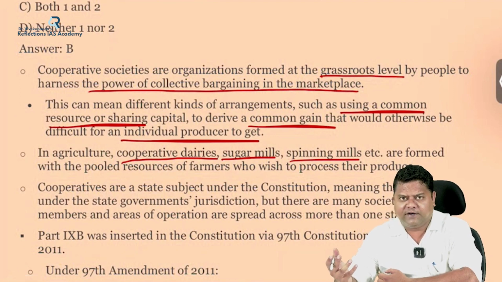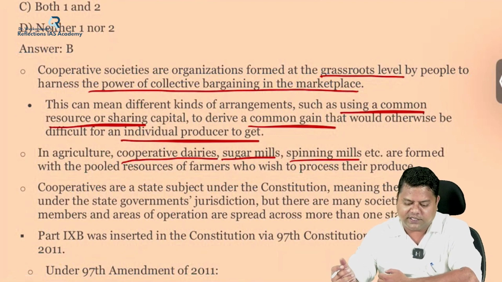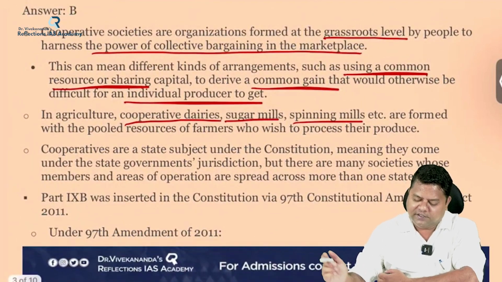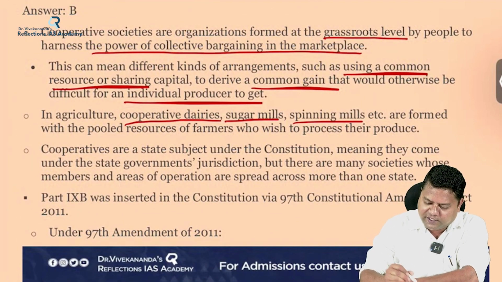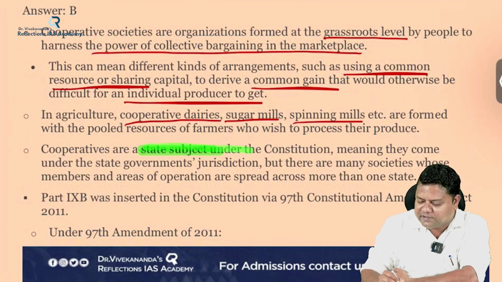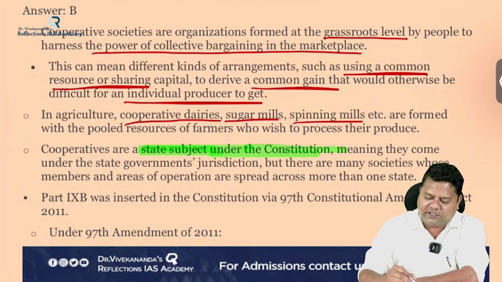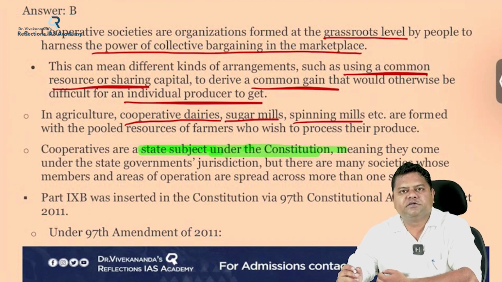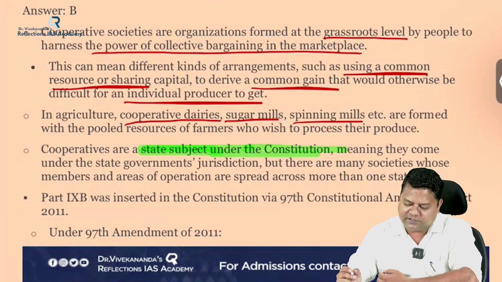Popularly, Amul dairy farms come under the cooperative societies. And an extremely important point to note here: these are a matter under the state subject of the Indian Constitution, not the Union list or concurrent list. They come under the state list, cooperative societies.